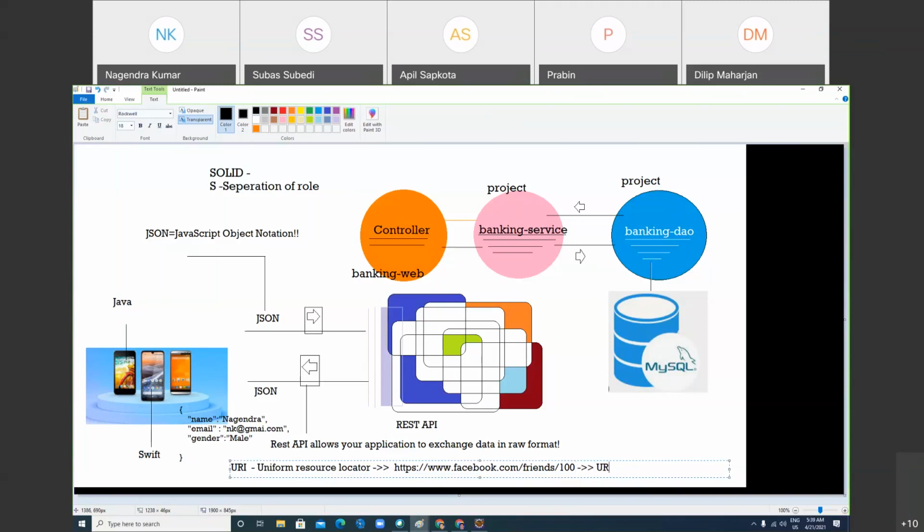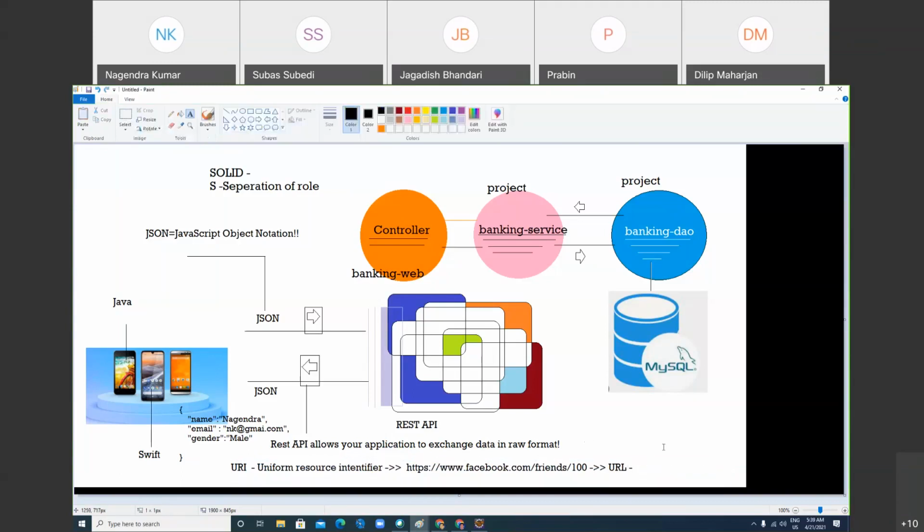URI stands for Uniform Resource Identifier. Sorry, I did it wrong. And this is called Uniform Resource Locator. Make sense? Which one is bigger, URL or URI? URI is bigger, right? In REST API, whatever data you access, it is mapped with the URI.